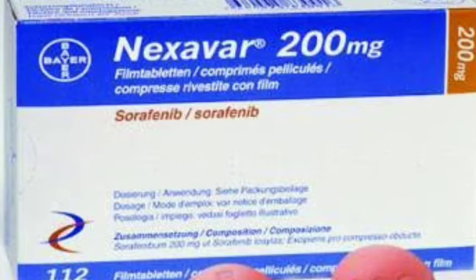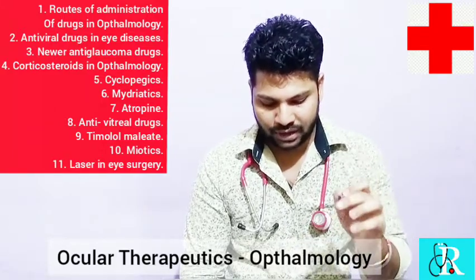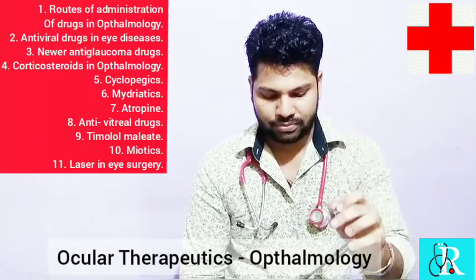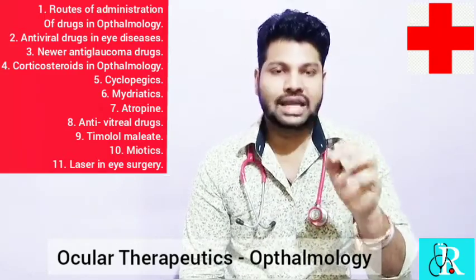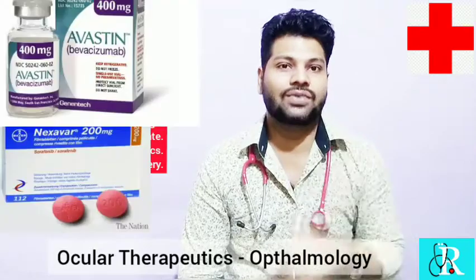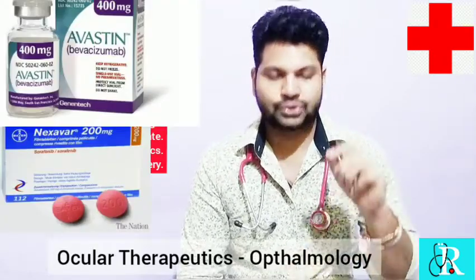This mainly includes ranibizumab, sorafenib and bevacizumab. So these are a little bit tough. At least remember Avastin and Nexavar, the brand names. These are the brand names. Okay, the components include ranibizumab,